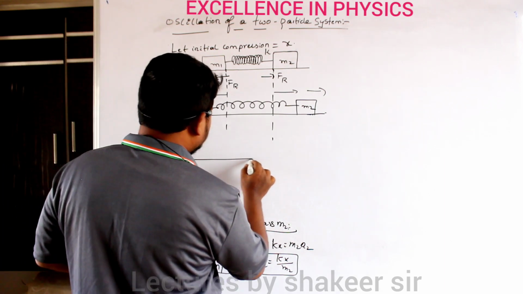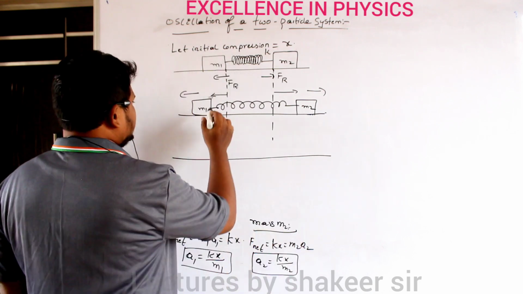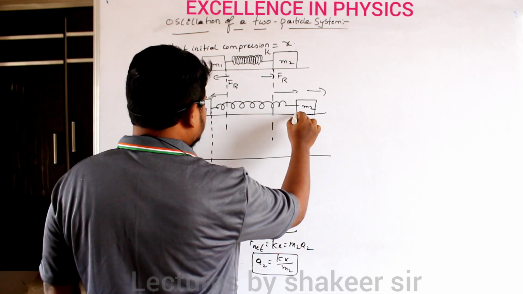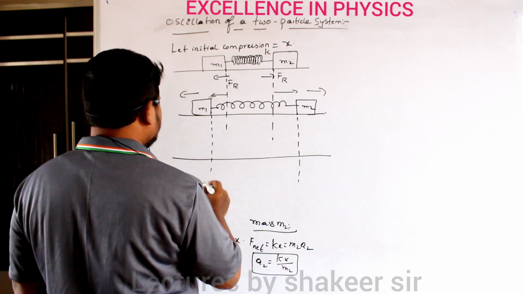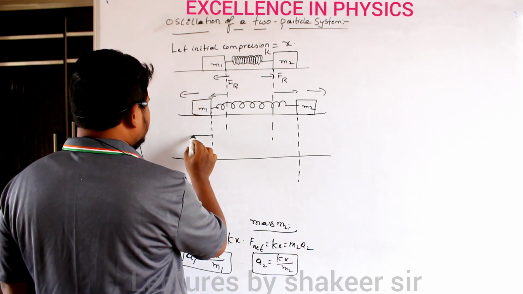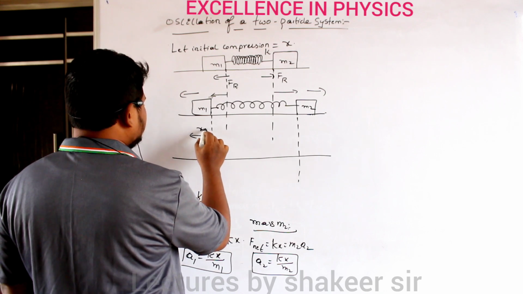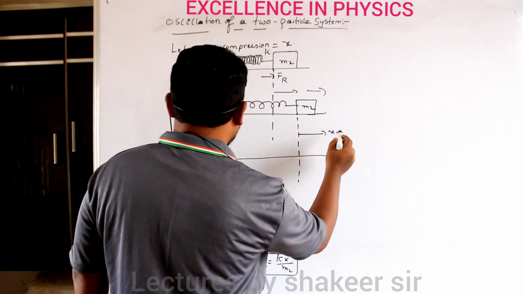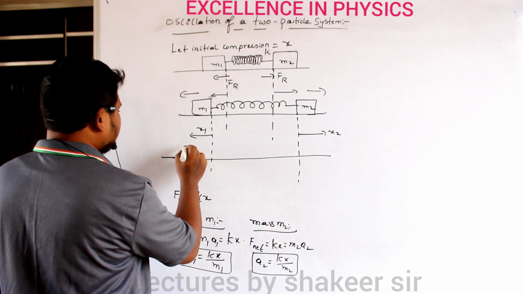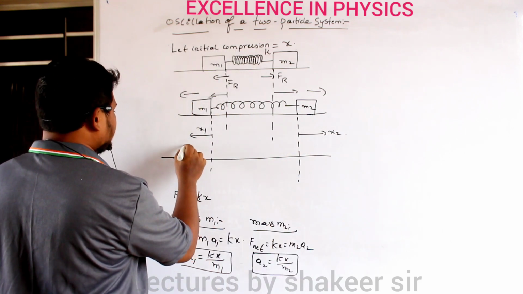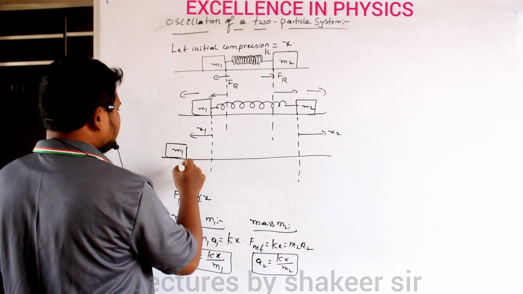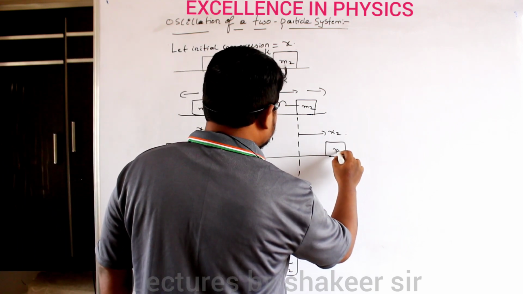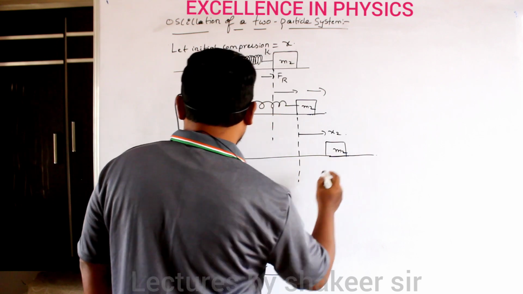Let us draw the new diagram again. Previously this was the position at which bodies were present at the mean position. Clear? So from here, this body will be displaced by a distance of x1, and the second body will be displaced by a distance of x2. I will draw this new diagram. So this is mass m1 and this is our mass m2. Clear? So bodies will move up to here.